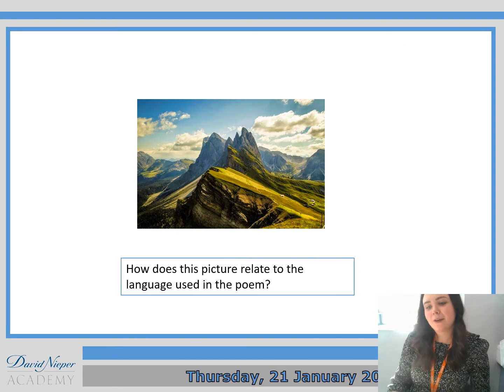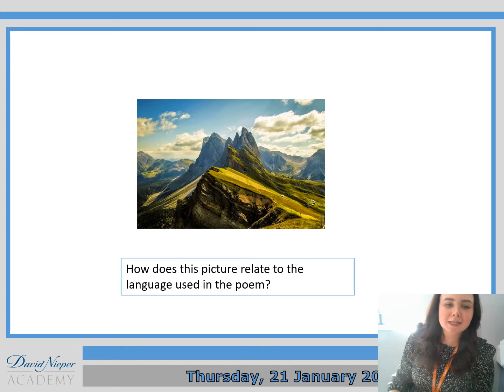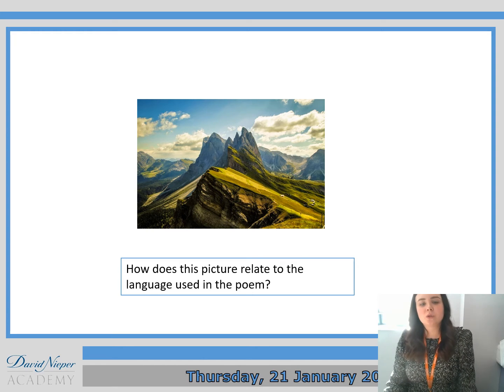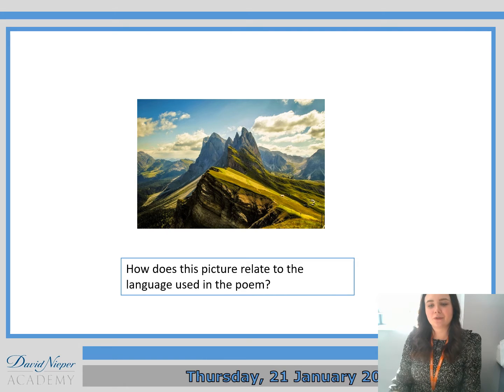So we're using those inference skills again. So how does this picture relate to a quotation from the poem, and can you explode that quotation for me? Give yourself 5 to 10 minutes to have a go at that.